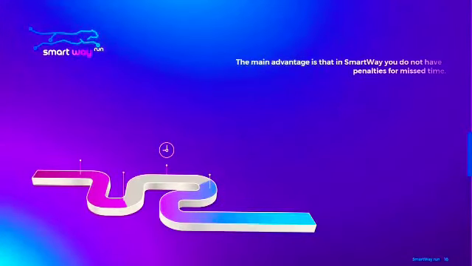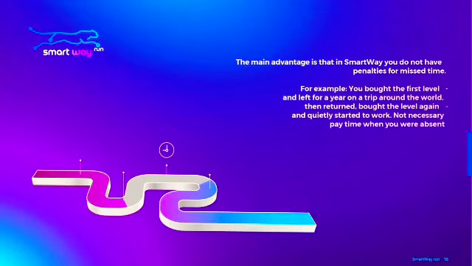The main advantage is that in Smart Way you don't have penalties for missed time. For example, you bought the first level, and left for a year on a trip around the world, then returned, bought the level, and quietly started to work again. You don't need to pay for the time when you were absent.